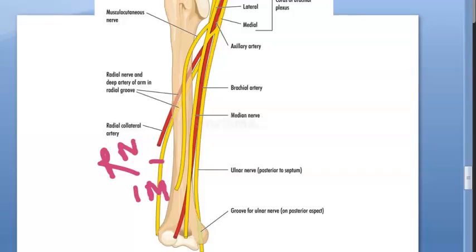Along with something, it is piercing this radial nerve, along with the radial collateral. That's all, radial collateral we can see here. Along with that only. Okay, and it passes from the posterior to the anterior compartment.